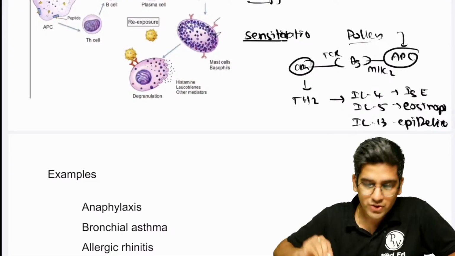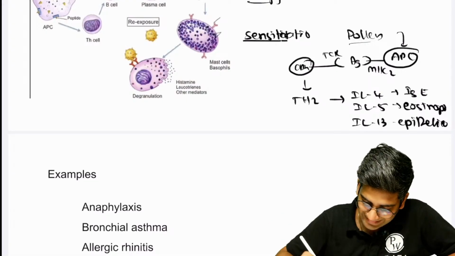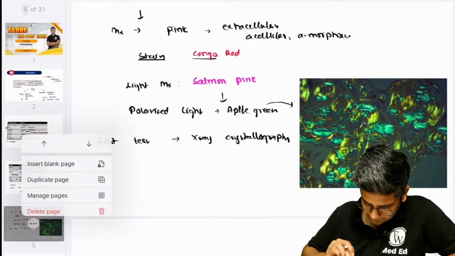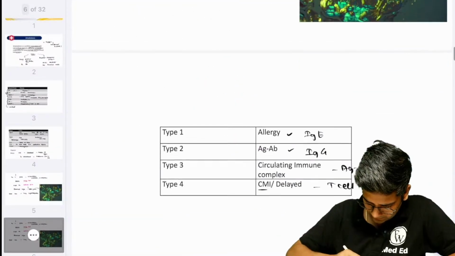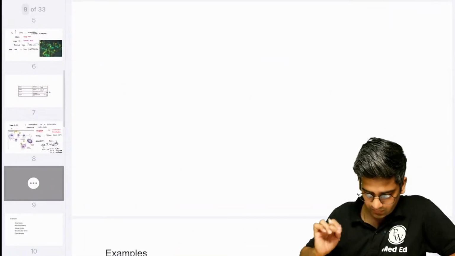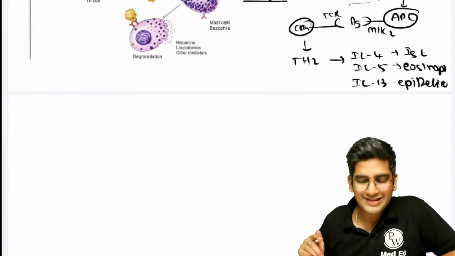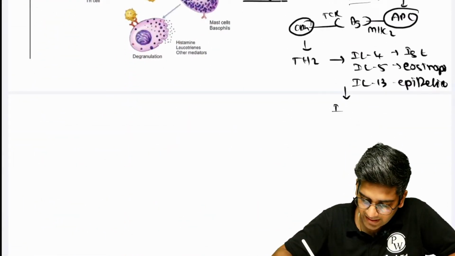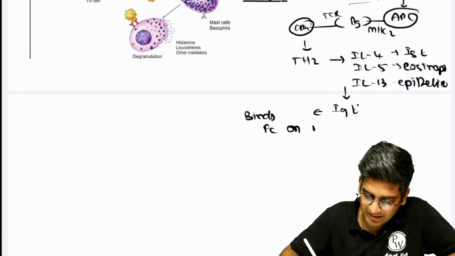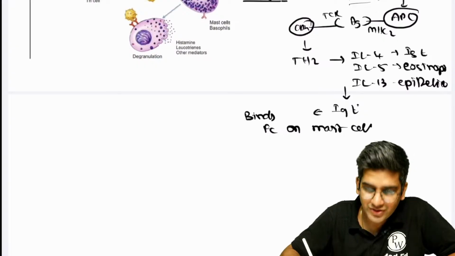Fine. Okay. So that's what's going to happen here. So once this does it, it's a very, very simple thing. Let's take one more page. Fine. So once the Th2 responds, this produces IgE. The IgE will go and bind to the Fc receptors on which cell? On the mast cell. So this is the sensitization phase.